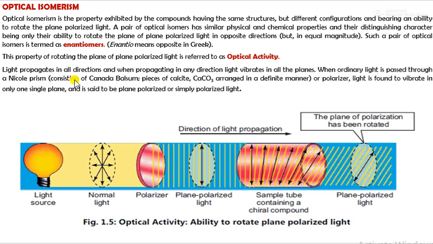That Nicol prism is nothing but calcite, calcium carbonate, cemented with Canada balsam and arranged in a definite manner, or a polarizer. Light is found to vibrate in only a single plane, and it is said to be plane polarized, or simply polarized light. This light has the ability to rotate your sample in one direction, and that magnitude is nothing but your optical activity.